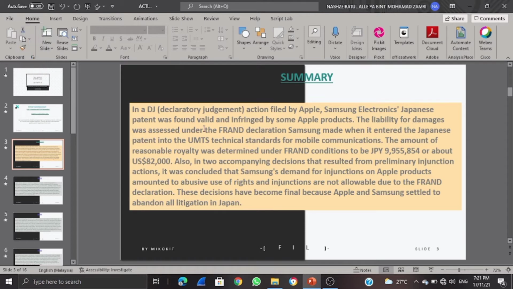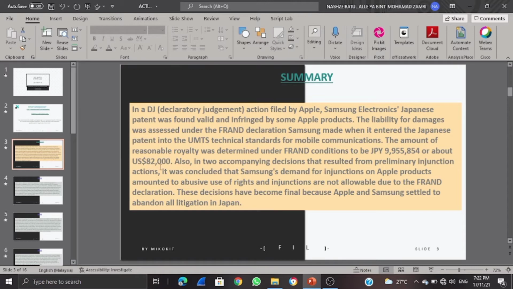Apple products. The liability for damage was assessed under the FRAND declaration Samsung made when it entered the Japan patent into the UMTS technical standard for mobile communications. The amount of reasonable royalty was determined under FRAND conditions to be JPY 9,955,854, or about $82,000. Also, in an accompanying decision that resulted from the preliminary injunction action, it was concluded that Samsung's demand